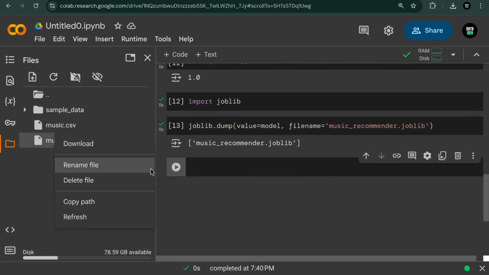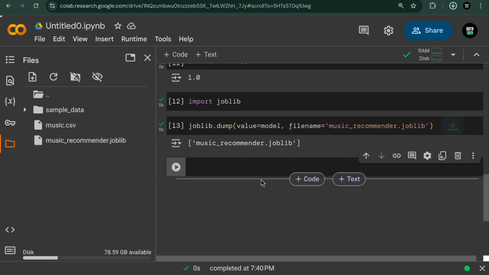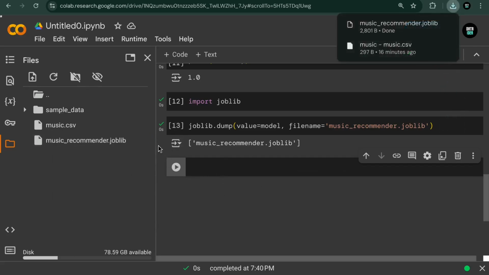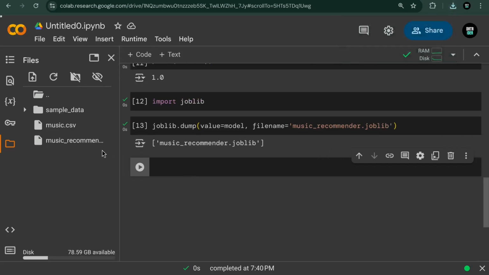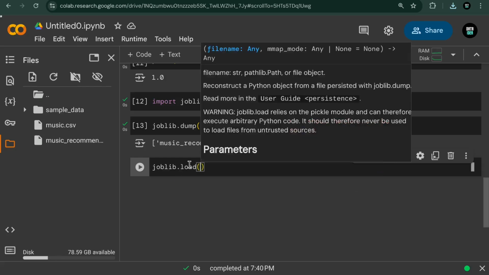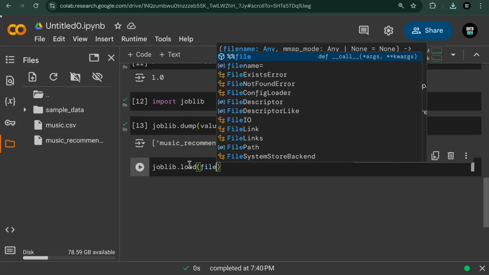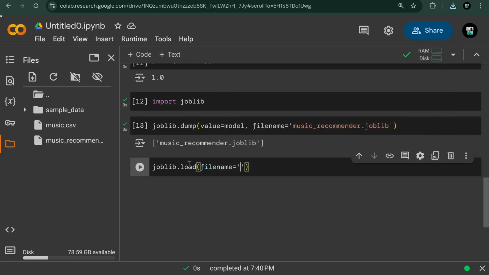You can download this file and share it with another person. Once you've shared it, or even with yourself, you can load your model by saying joblib.load and passing in the file name or path to the model, which in this context is music_recommender.joblib. You can store this in a variable, for example loaded_model.